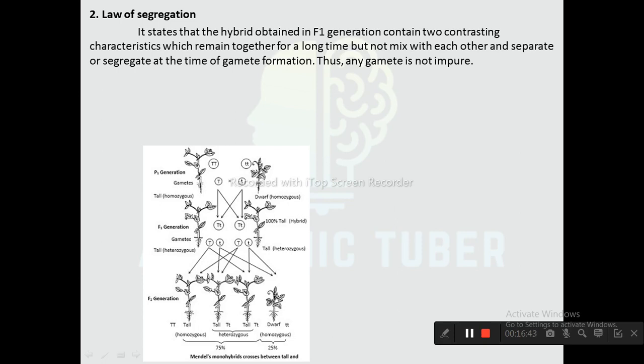In the formation of gametes in the hybrid during meiosis cell division, the genes of the pure or hybrid allele in the mother cell are separated and only pure characters enter each gamete. It means gametes formed are pure. That's why this law is known as the purity of gametes.